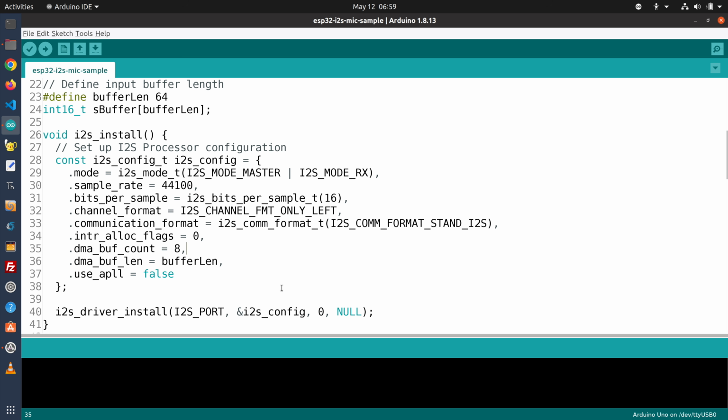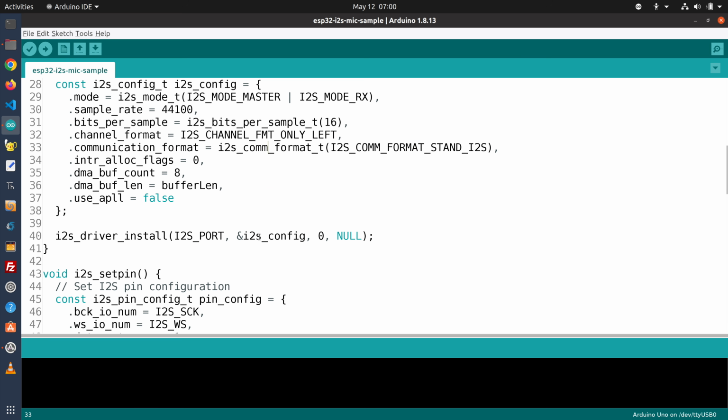Now, something you might want to note, the I2S library has recently changed, and some of the previous functions were deprecated. And when they were, some of them stopped working, and you'll find a lot of code that goes with those libraries that fails to compile. And I'll tell you from some experience that if it does fail to compile, it is this line over here that probably is the culprit, because the syntax has changed with the new library. So this is correct for the new library. If you run into any old code that won't compile, you might want to look at that. At any rate, after putting all the configuration data in, we just install that data, and that's the end of that function.